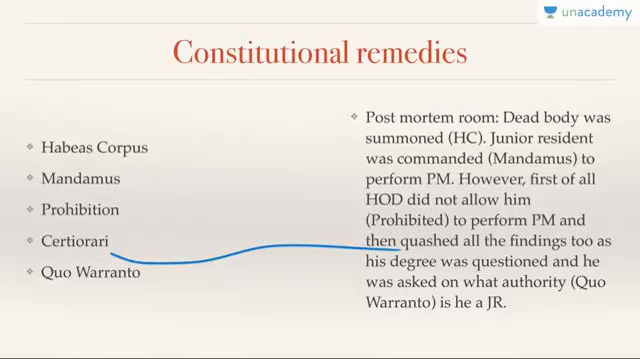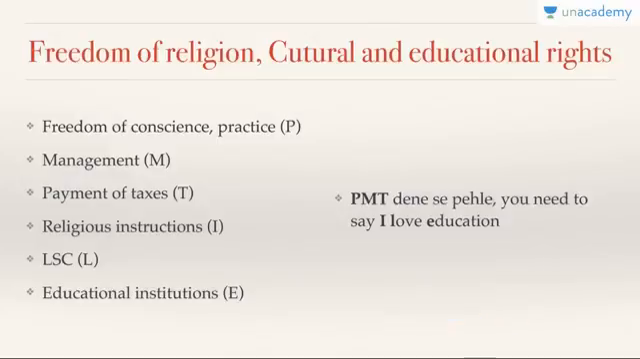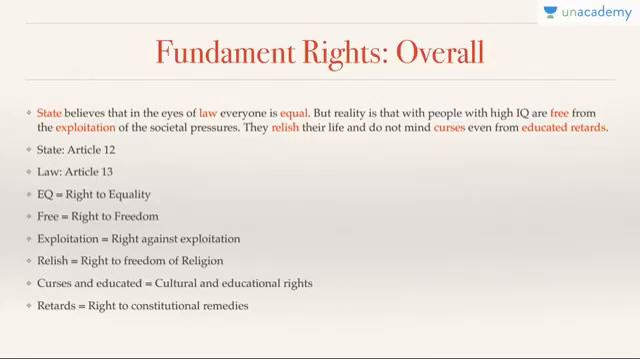So even if he did postmortem and found something, all these findings were questioned because he was not competent enough to do that postmortem. As his degree was questioned, and then he was asked on what authority is he a JR. So since he did not have a degree to become a JR, he was asked under quo warranto, what is your authority, why are you holding that office. It is usually for public office. So if we revise all our mnemonics, here we go.